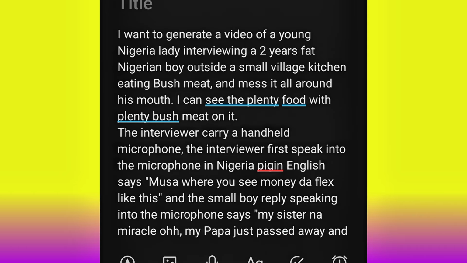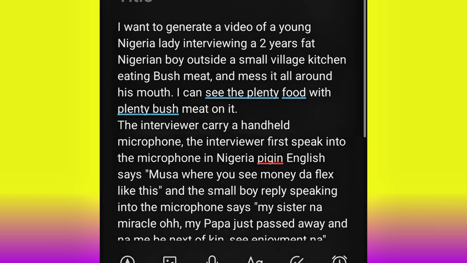Okay, so see how far I've gone. You see, but I say, now let's read it. I want to generate a video of a young Nigerian lady interviewing a 2 years fat Nigerian boy outside a small village kitchen, eating bushmeat and messing it all around his mouth. Okay, so this is what I want. I just want the boy to be outside a small village kitchen, eating plenty food. You know that kind of thing.